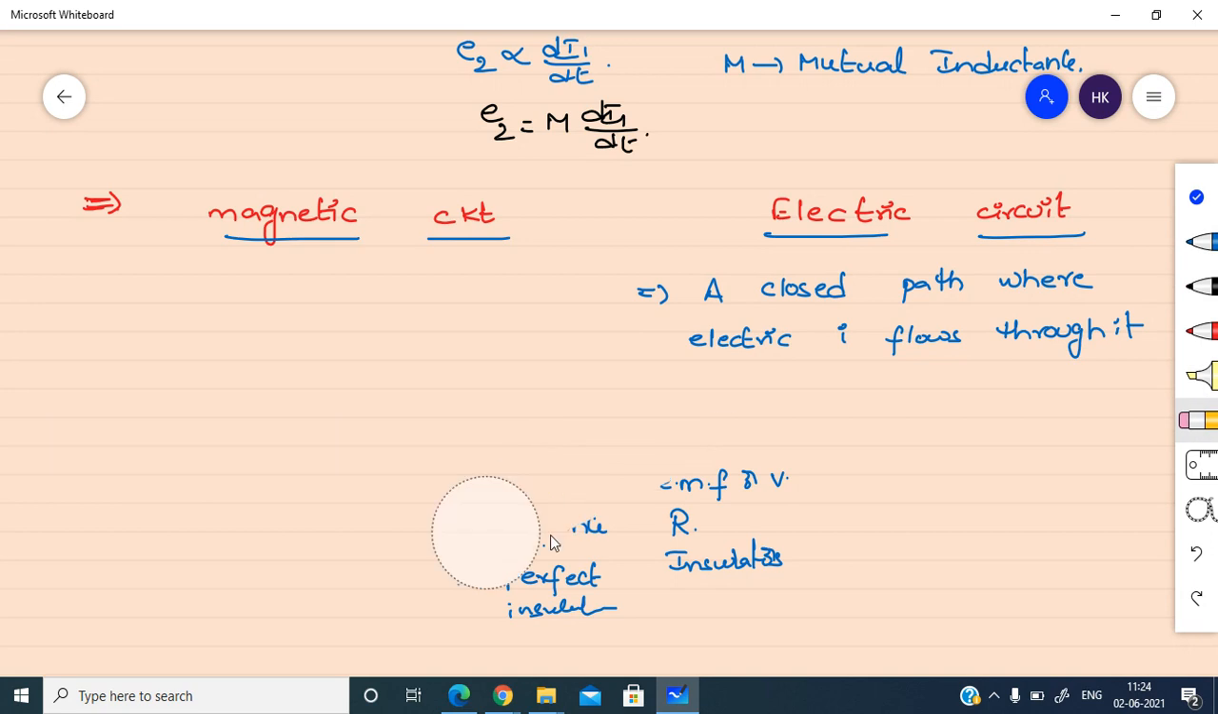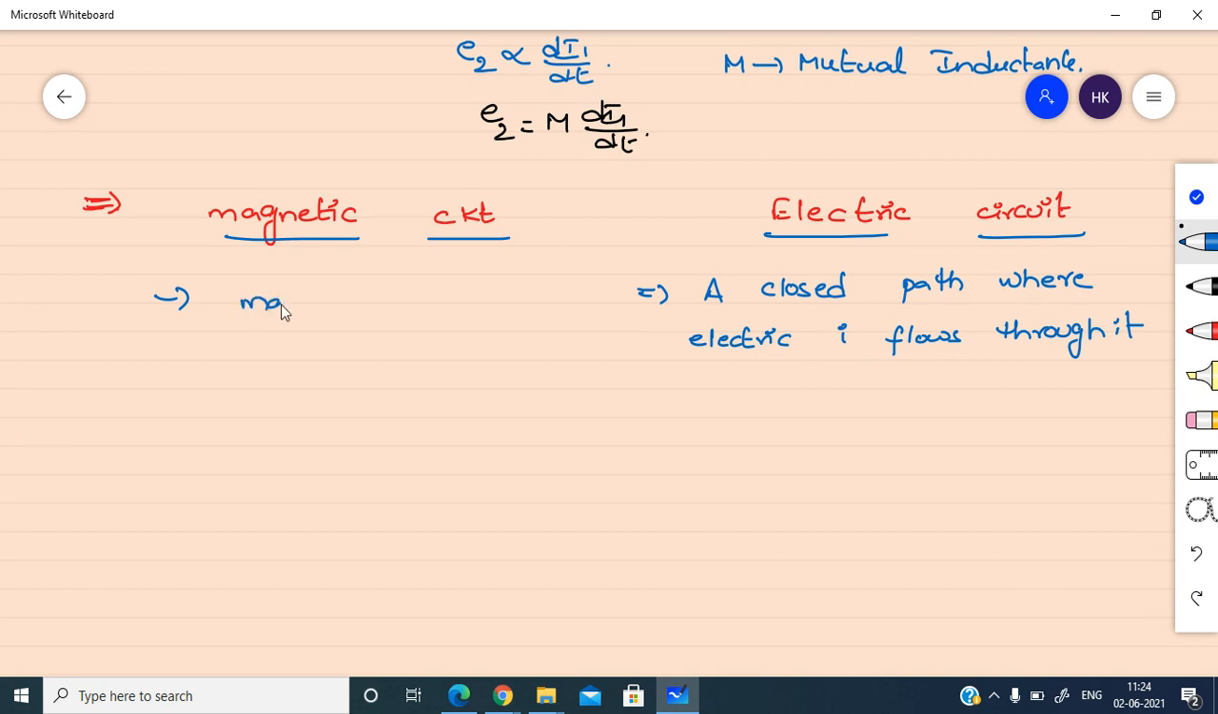So these you can write as differences. Closed path for current. So magnetic circuit is nothing but also a closed path where magnetic flux will flow through it.